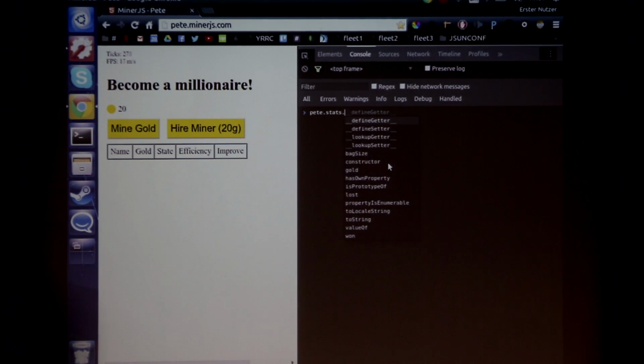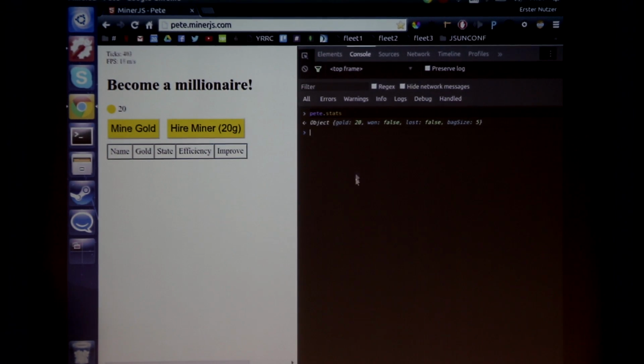What else can I do? There's gold. Ah, that sounds nice. So Pete.stats.gold equals 9999990. Okay, that worked, obviously. And now I try to click it for 10 times. I have the patience for that, actually. Nice! I won the game. Very good. I don't have to play it anymore. I know all the features.